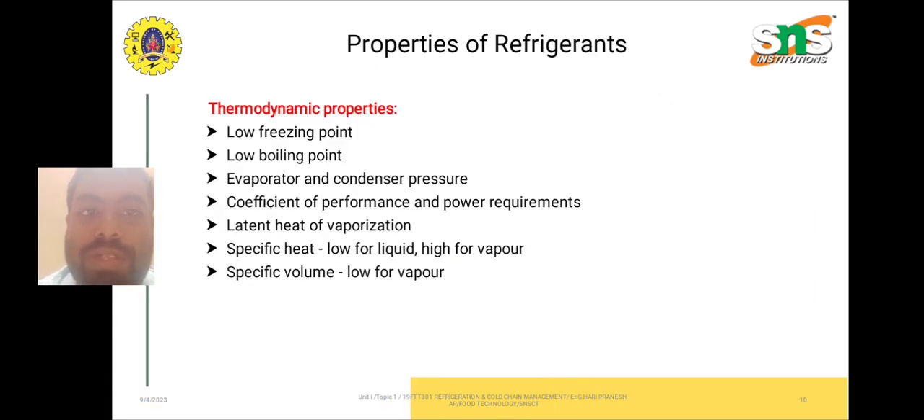Properties of refrigerants. They should have these thermodynamic properties: low freezing point, low boiling point, low evaporator and condenser pressure, good coefficient of performance and low power requirements, high latent heat of vaporization, specific heat that is low for liquid and high for vapor, and specific volume which is low for vapor.